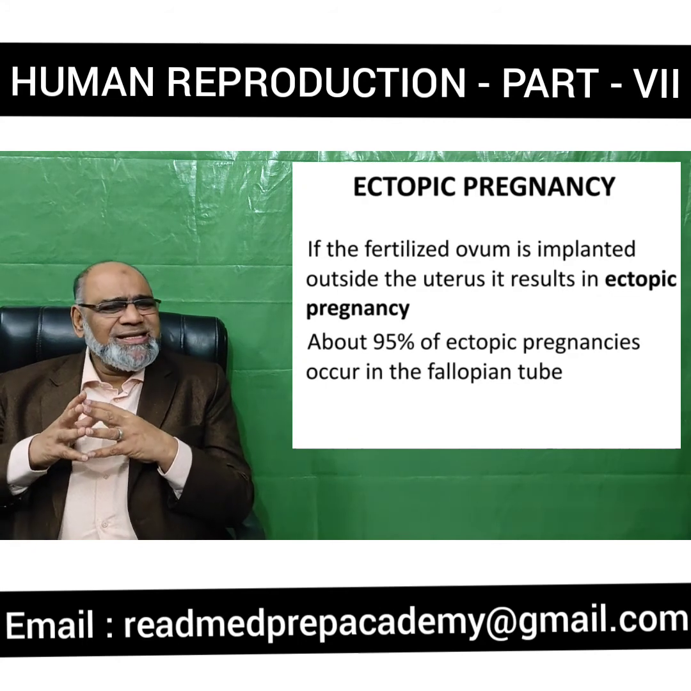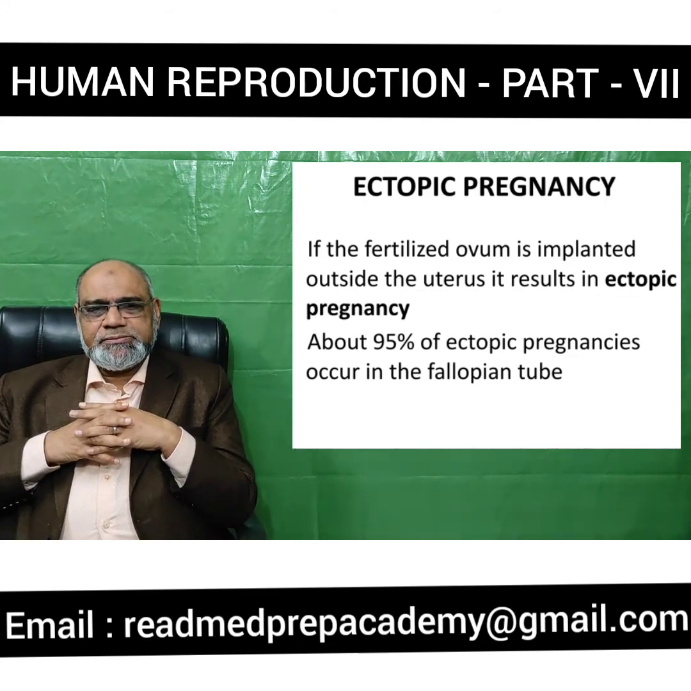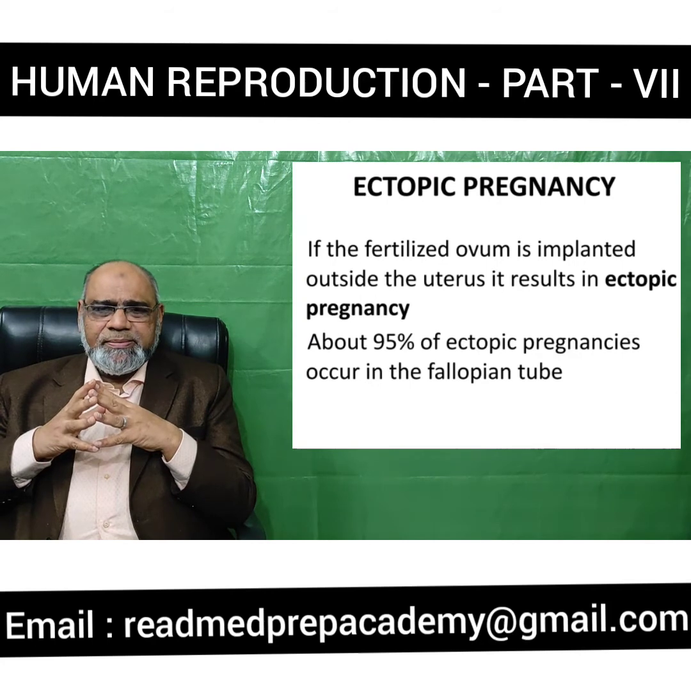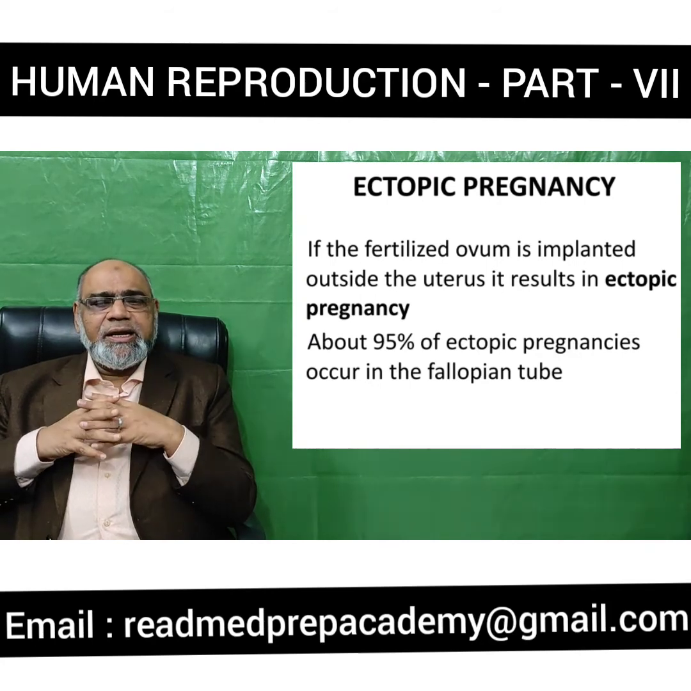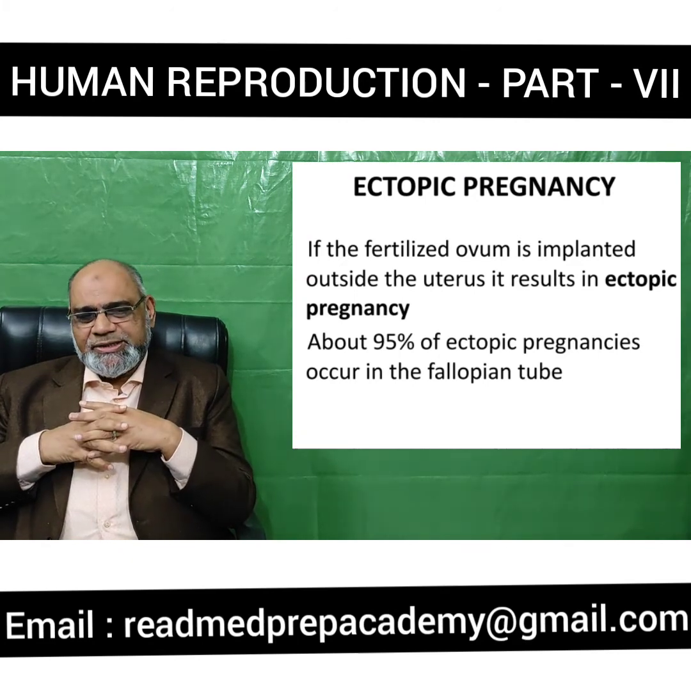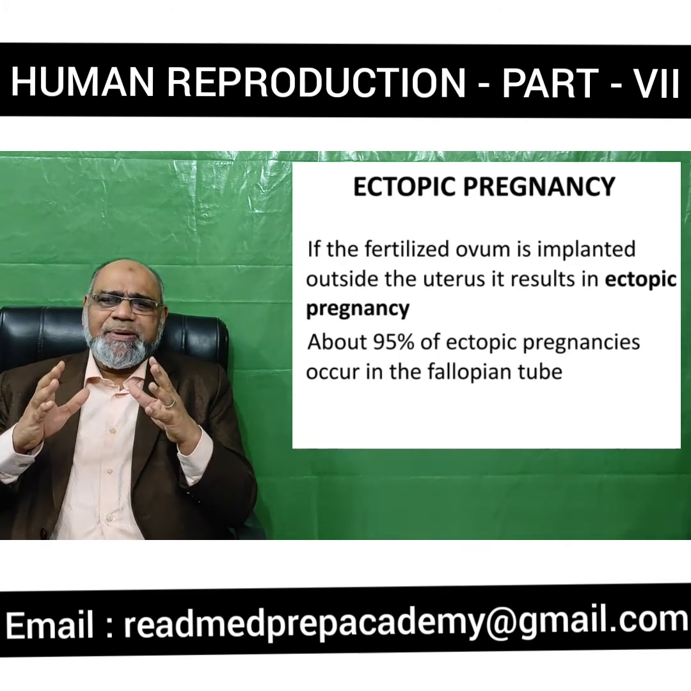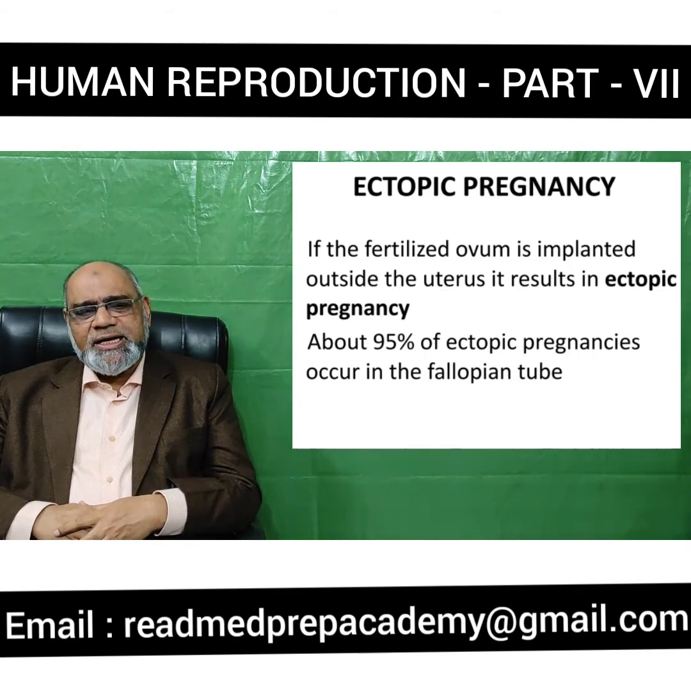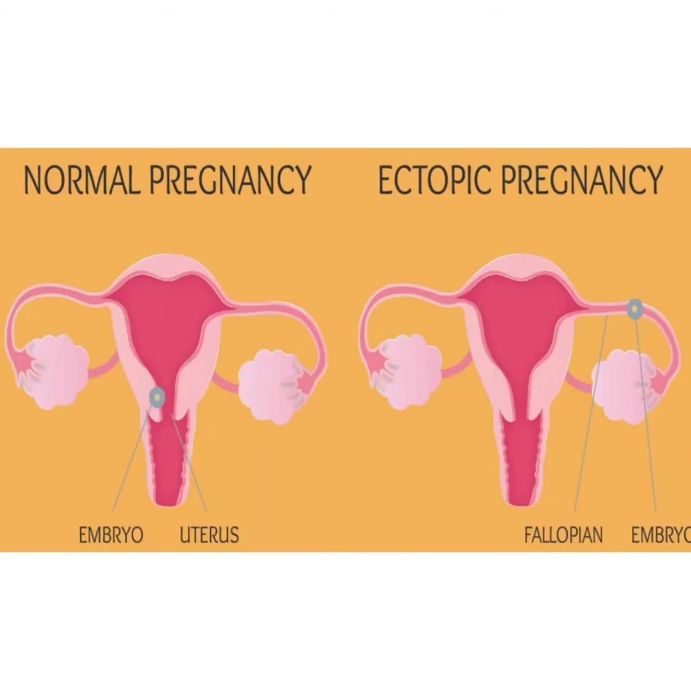Now, what is ectopic pregnancy? If the fertilized ovum is implanted outside the uterus, it results in ectopic pregnancy. So 90% of ectopic pregnancies occur in the fallopian tube. You can see in the image the normal pregnancy where the implantation occurs in the endometrium of the uterus. On the right side you can see the implantation in the fallopian tube.